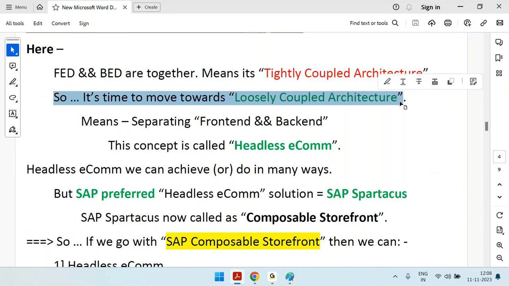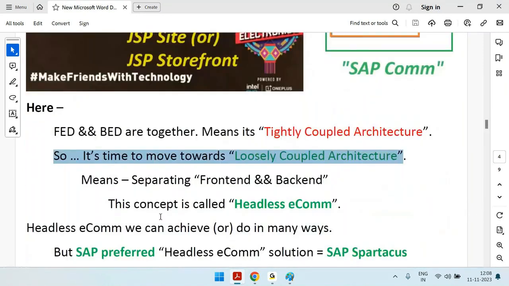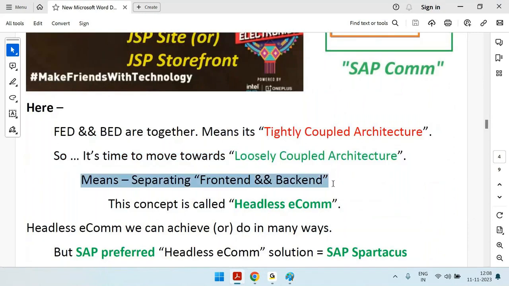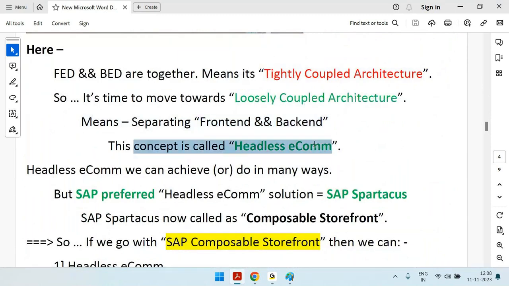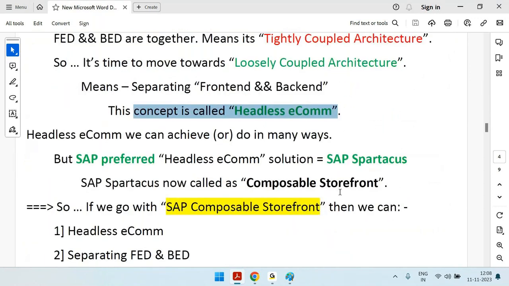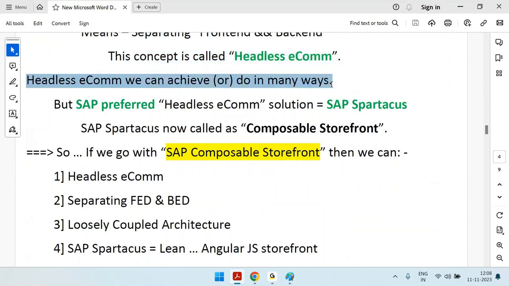So what is the meaning of loosely coupled architecture? Separating front end and back end. And please remember this, separating front end and back end in the e-commerce terminology is also called headless e-commerce. Then headless e-commerce we can achieve in many ways. Don't think that headless e-commerce means you always need to follow one procedure. You can do it in many ways.